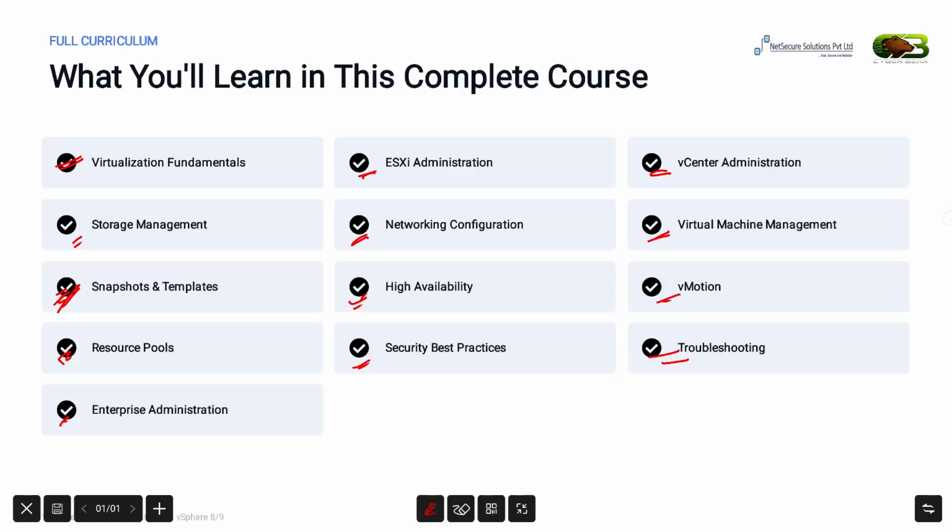Each and everything we are going to see both theoretically and practically. By the end of this course, you will have both the theoretical knowledge and practical understanding required to confidently work with VMware vSphere in an enterprise environment.